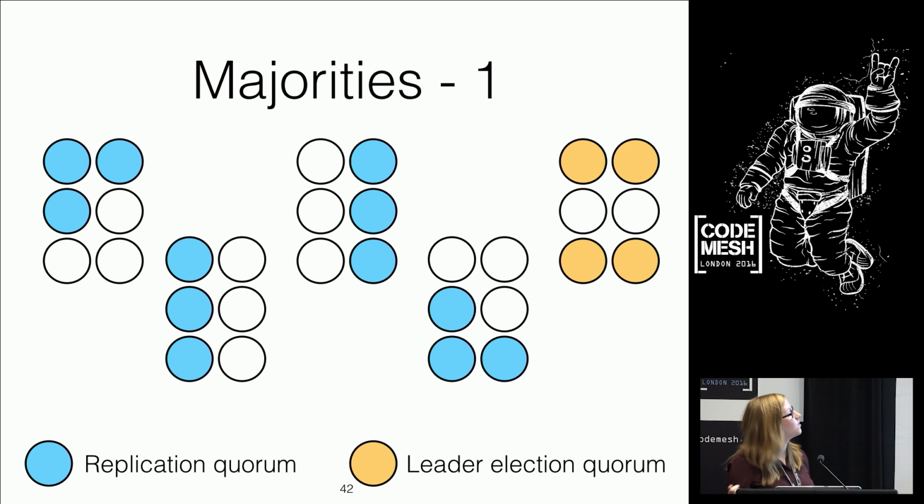So here's an example. Here we have 6 machines. Now, traditional Paxos logic would tell us that we have to speak to 4 of them in order to reach any agreement. And we do still decide to talk to 4 of them when it comes to leadership election. But when it comes to replication, we just talk to 3 of them. And those 2 sets may not overlap, but that's okay. That doesn't matter.